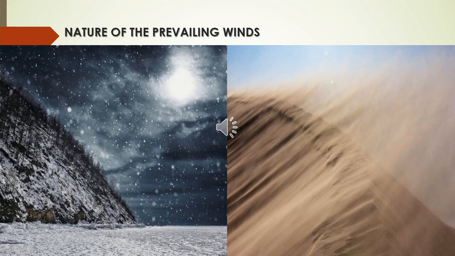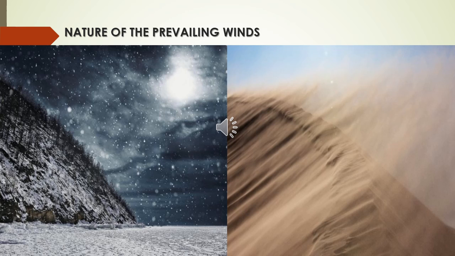When wind blows from a warm region, from a hot region, it makes the place warm. And if the wind blows from a colder region, it makes it cold.